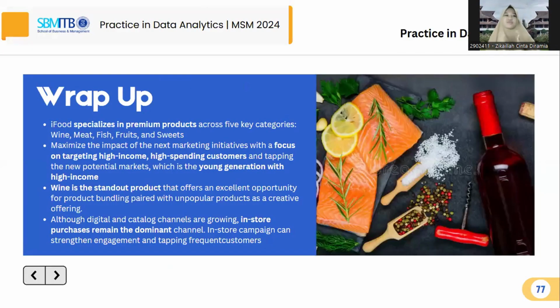So, to wrap this up, we maximize iFood sales and underperforming products by targeting high-income, high-spending customers and tapping the new potential market, which is the younger generation with high income, with the promotion consisting of wine bundled with unpopular products as a creative offering. Furthermore, although digital and catalog channels are growing, in-store purchase remains the dominant channel. In-store campaigns can also strengthen engagement and tap frequent customers.